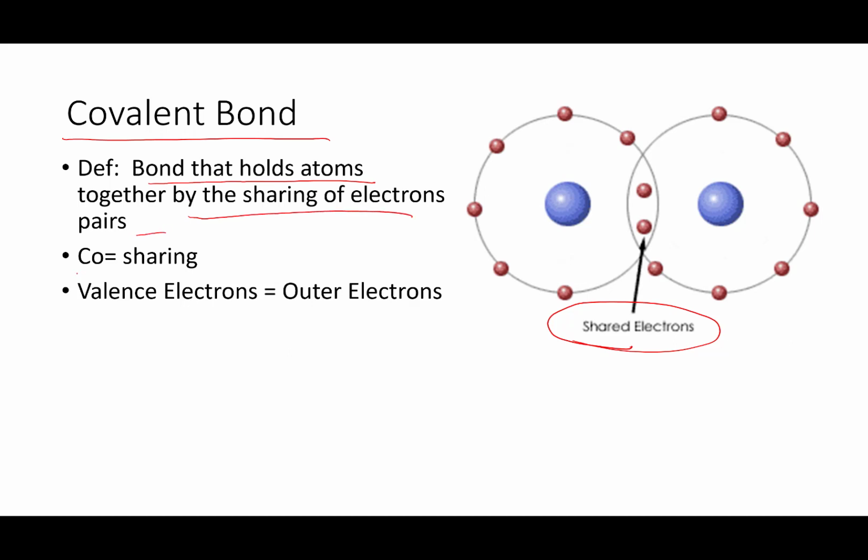And if you look at the name, co means sharing, as in two co-captains of the football team, two co-chairs of the cookie baking committee for the choir, something like that. Valence electrons is another way of saying outer electrons. So covalent is sharing valent or outer electrons.